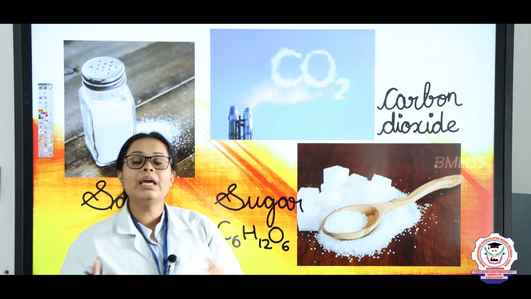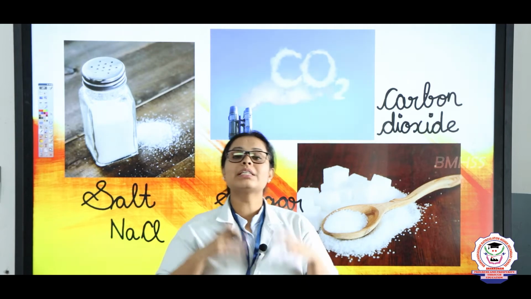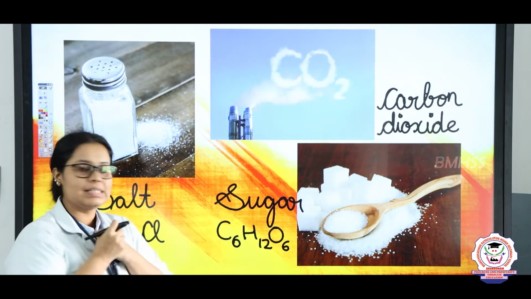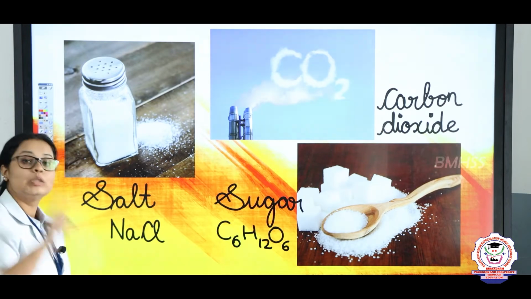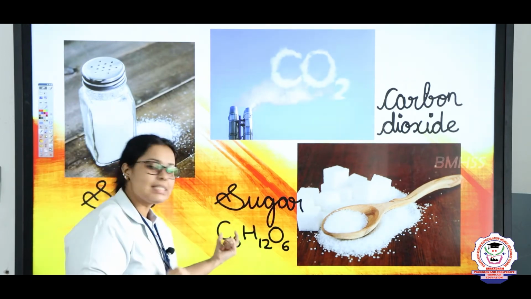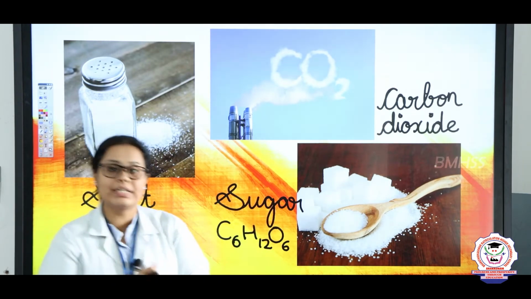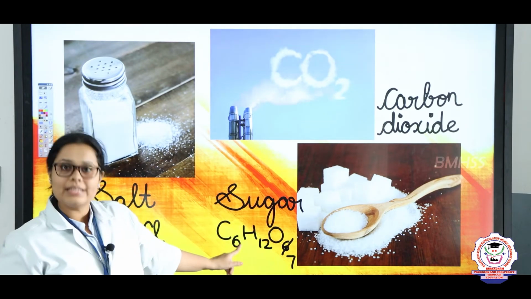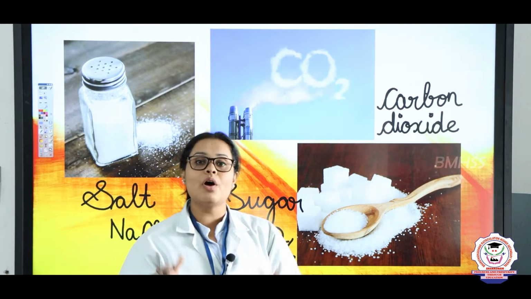That does not mean it is only one kind of substance, but a pure substance can also be a kind of substance which has a definite proportion of elements in it. For example, in NaCl, that is salt, you can see there is one Na and one Cl. In the same way, in sugar you can see that there are 6 carbon, 12 hydrogen and 6 oxygen. So this is fixed. For example, if I change the 6 to 7, can you call it sugar now? No, right? So it has a fixed proportion of elements.